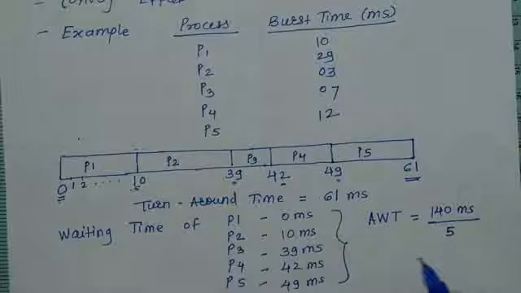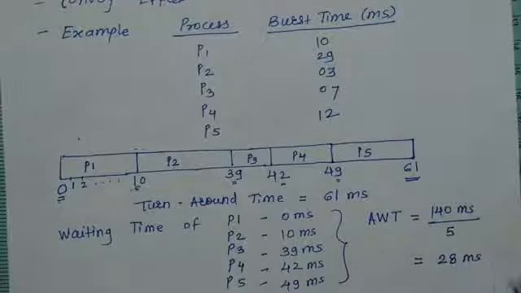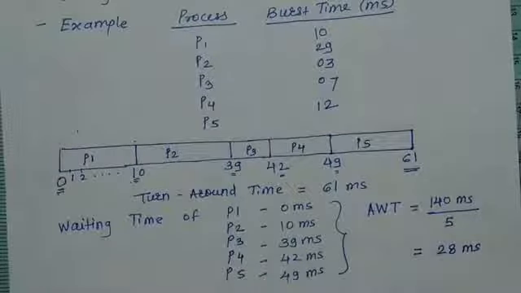So the average waiting time is 28 milliseconds. Now here you can observe that we have calculated two things. First is average waiting time. Before that we need to calculate waiting time. So first you need to calculate the waiting time of each individual process and then you can go for average waiting time.